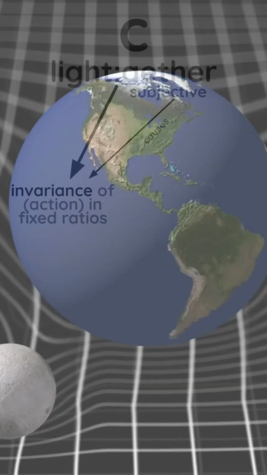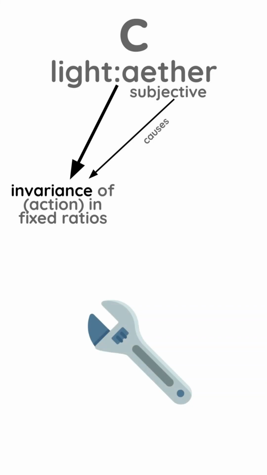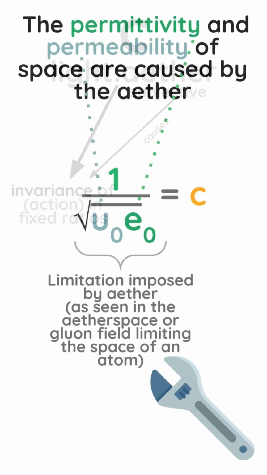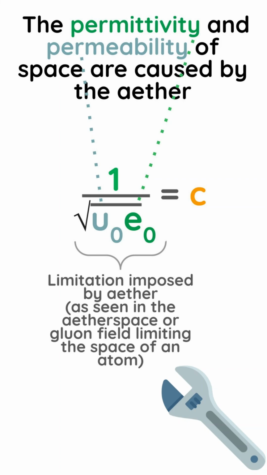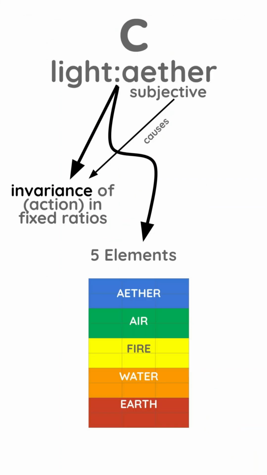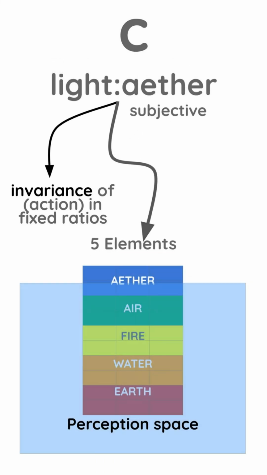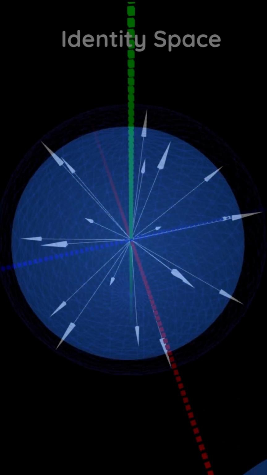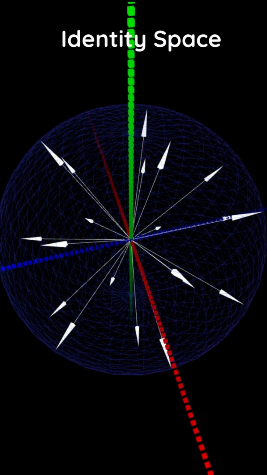We fix this by restoring c as a ratio between light and the ether, as done by Maxwell, where permittivity is caused by the ether space. This leads to the 5 elements model, with an ethereal perception space instead of the standard model with a mathematical Hilbert space. A perception space arises from an identity space, which is a polar grid with one space as the